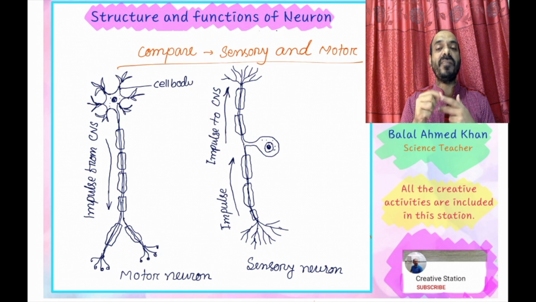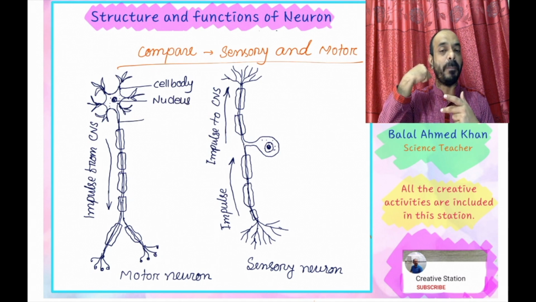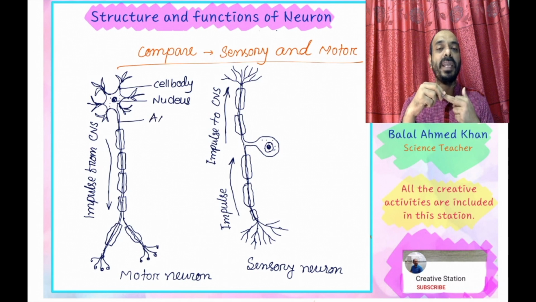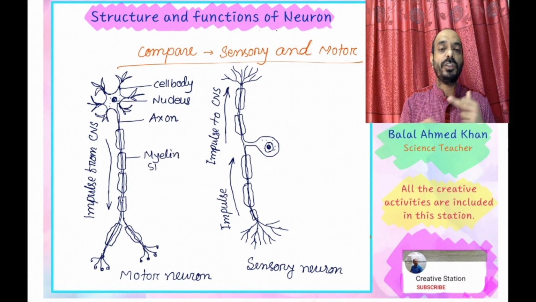Central nervous system is constituted with the help of 2 parts. One of them is brain, another one is spinal cord, that's situated in the internal part of our backbone, and brain is located in the internal part of the skull or brain cavity named cranium. Inside the cranium, this brain is located. So these 2 parts, brain and spinal cord, constitute the central nervous system.